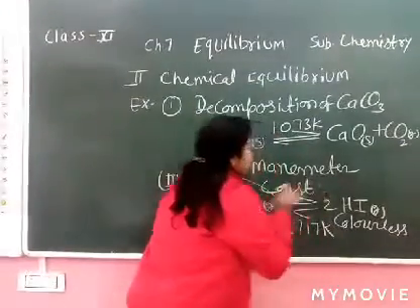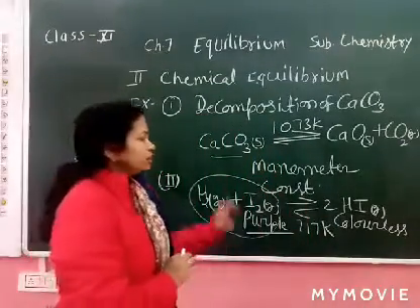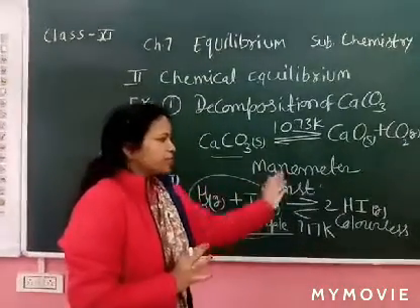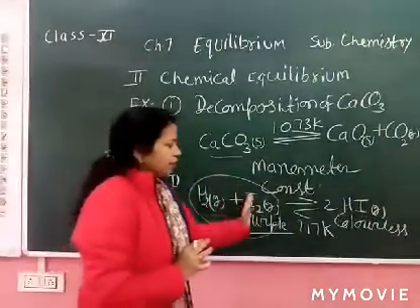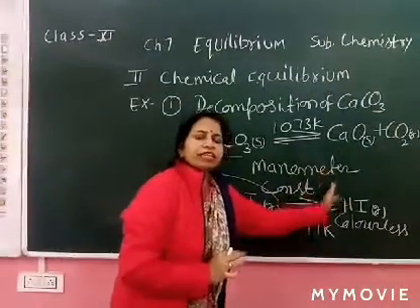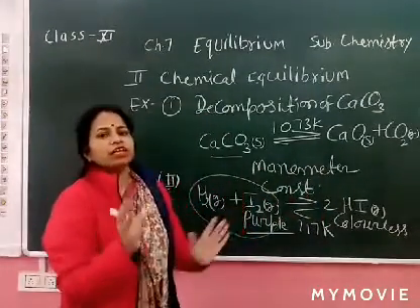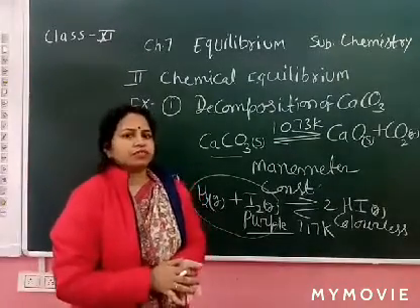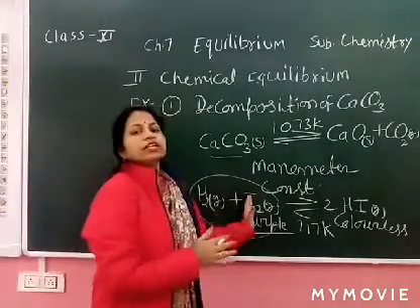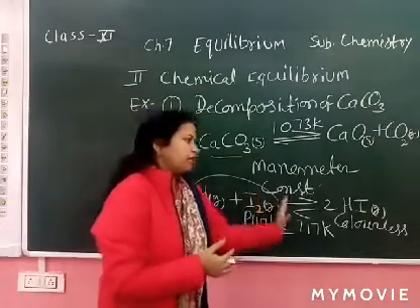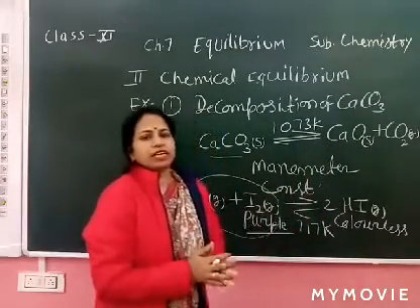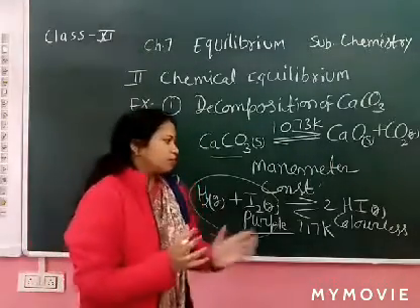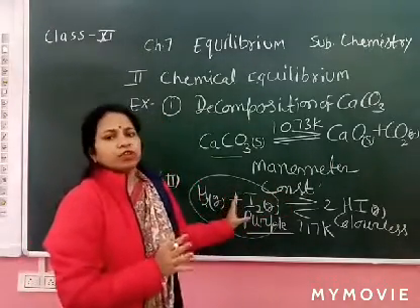at a particular temperature, the reaction seems to be stopped, but it is not stopped, it is dynamic in nature, because reactant converts into product and product again converts into reactant. Now the intensity of the color becomes constant. The purple color gradually fades and converts into colorless, but after some time the color of the solution becomes constant.